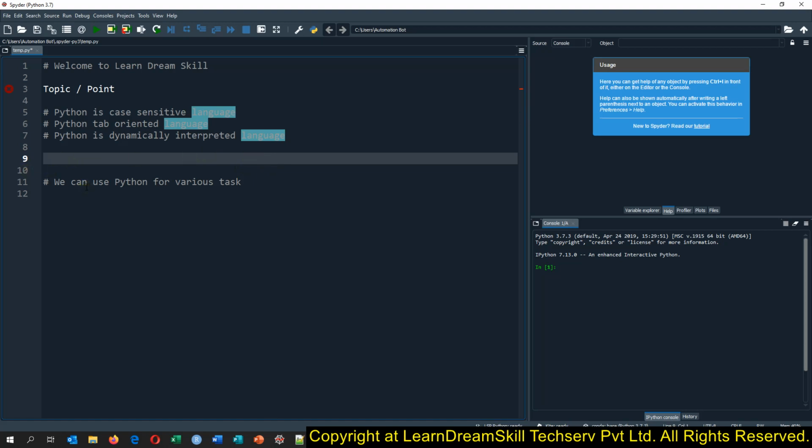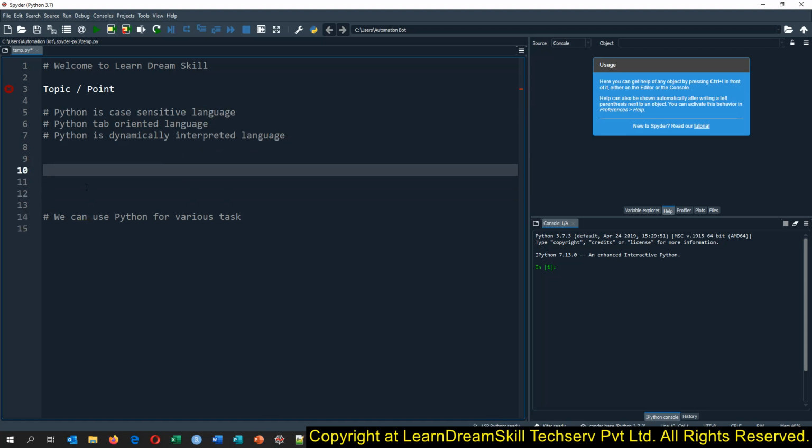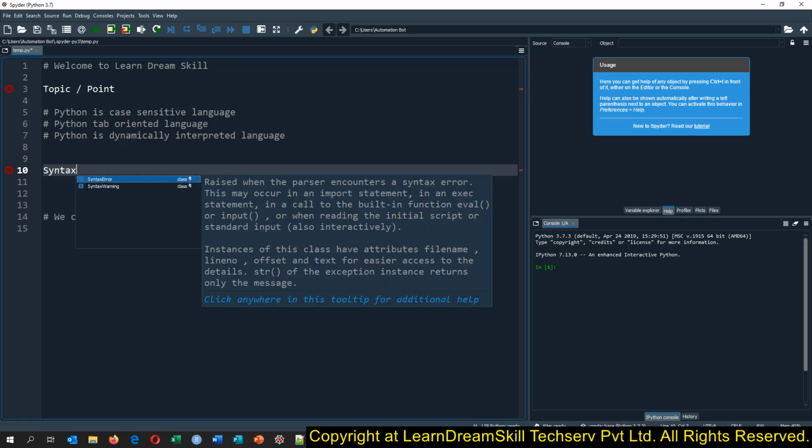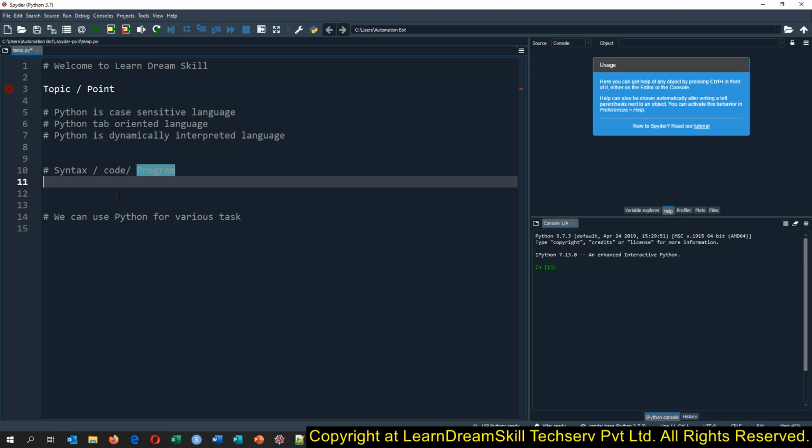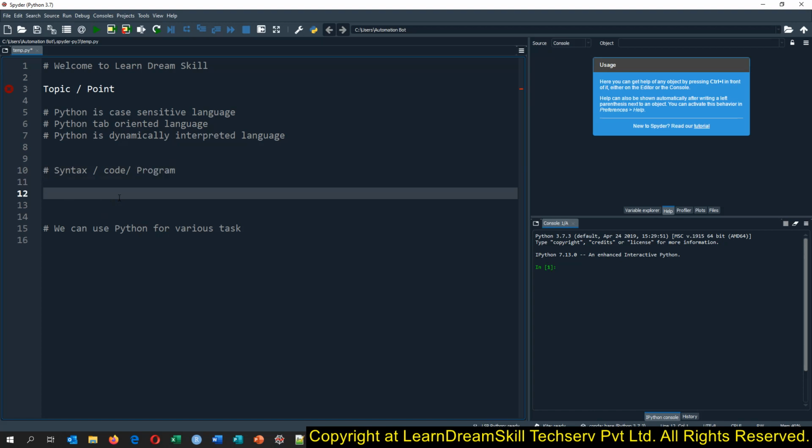To learn any programming language, what we need to do is write various syntaxes, and those syntaxes are mainly called code. We can also say those are a program. We are writing a Python program. Whenever we are writing code, we need to follow lots of rules as well.